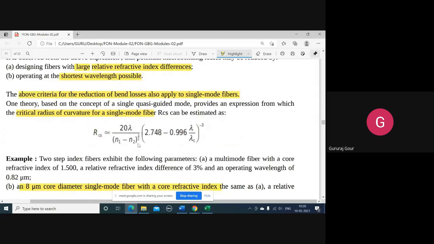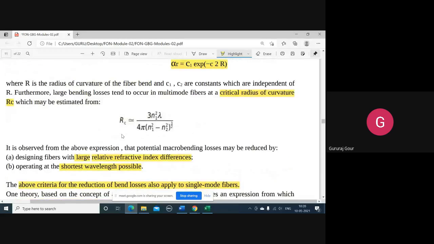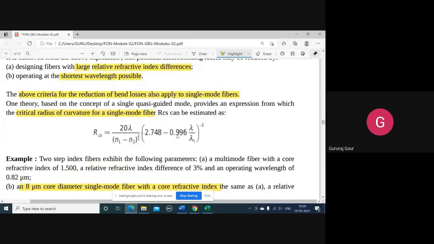Another expression I want you to remember: the critical radius I told you about is concerned with multi-mode, and this is another expression for the critical radius concerned with single mode. It is a little bit larger, and we widely use it in solving problems.